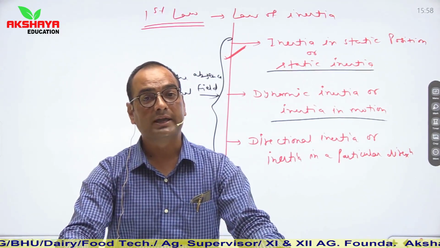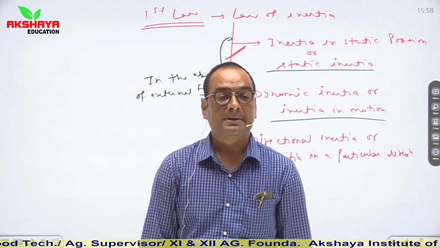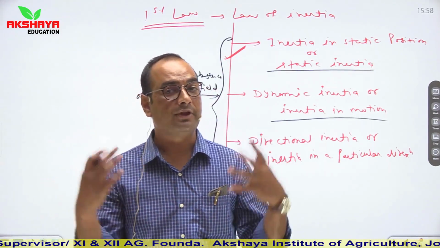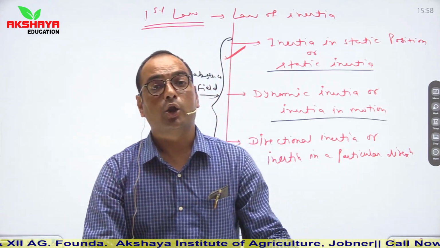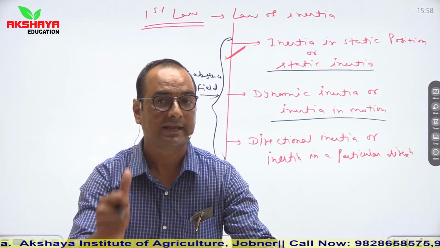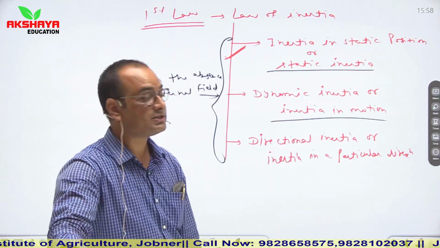The explanation is the same: the lower portion of the passenger is in contact with the bus while the upper portion is free. As the driver applies the brakes, the upper portion wants to stay in motion, so the body feels a jerk in the backward direction. So this is the example of dynamic inertia.